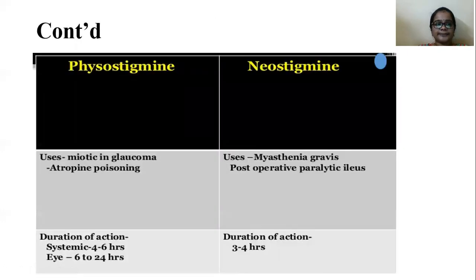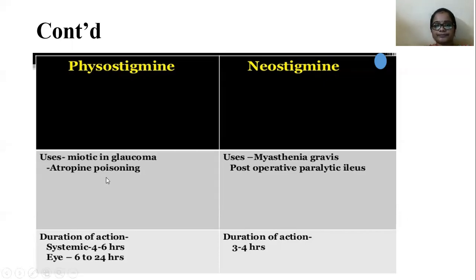Okay, and the main use of physostigmine is as a miotic. A miotic is a substance that is used for constriction of the pupil. Okay, it reduces the size of the pupil and it reduces the intraocular tension. So it is used as a miotic in glaucoma, that is, it is used for the treatment of glaucoma, and it is used for the treatment of atropine poisoning. Atropine is obtained from a natural source, that is Atropa belladonna.